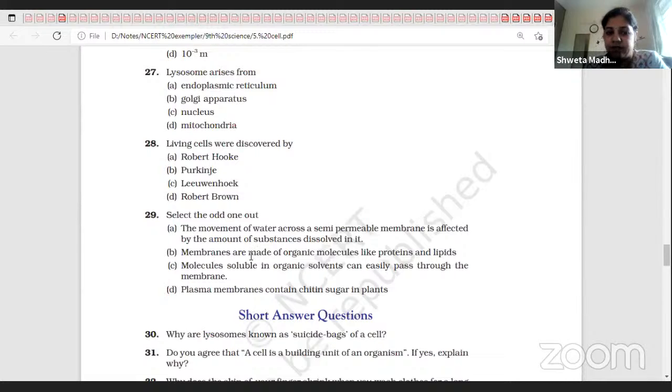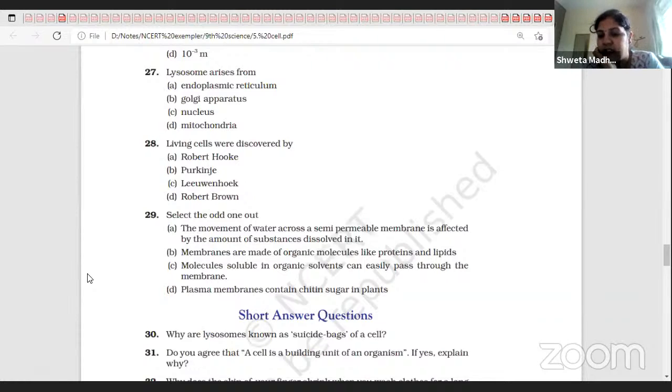Select the odd one out. D. Plasma membrane contain chitin sugar in plants, which is completely wrong. The cell wall of bacteria contains chitin sugar.